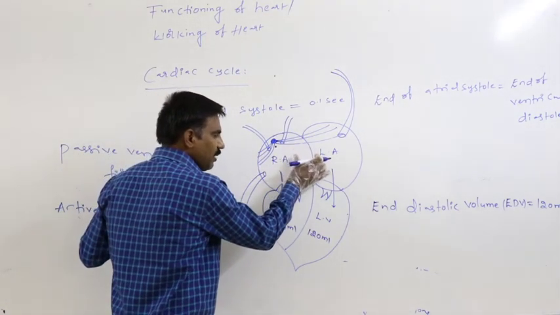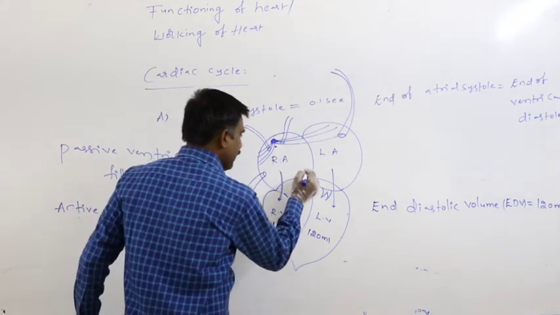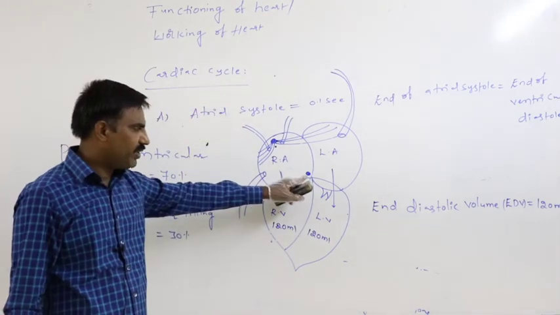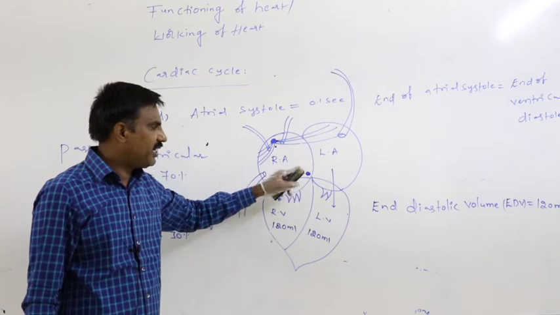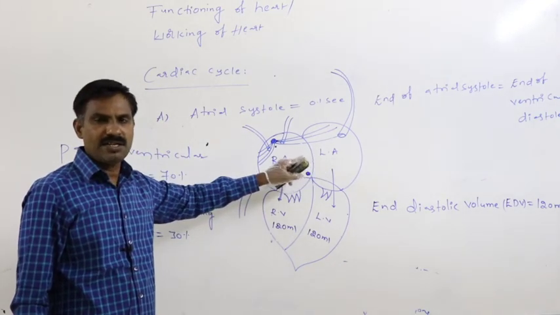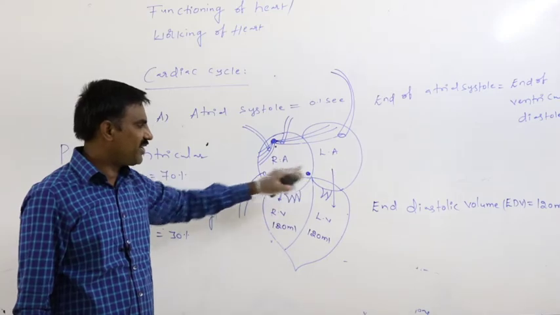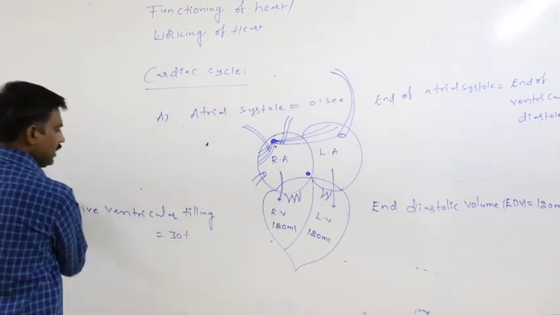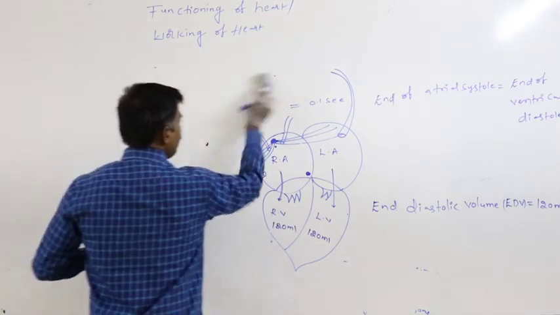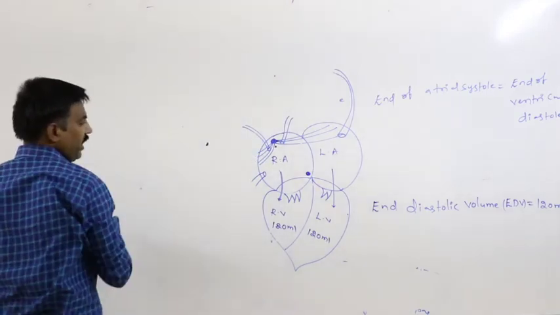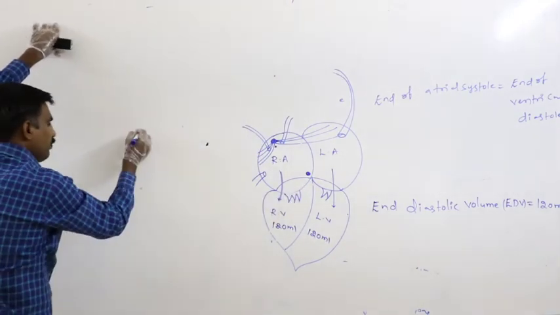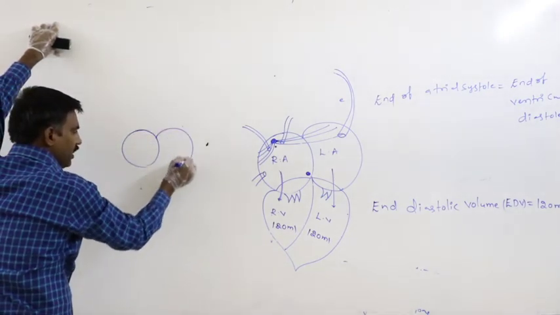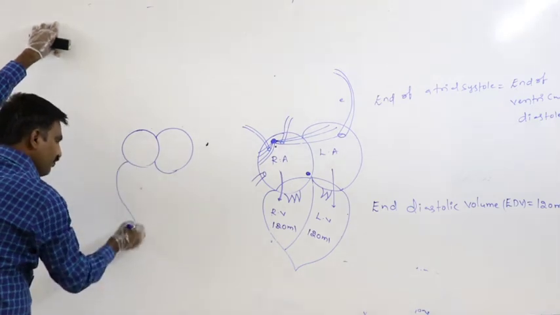Again, after completing atrial contraction, that contraction wave, that action potential, reaches the AV node. Later from the AV node, that information reaches the AV muscle. Again from where? Through the bundle branches, through the Purkinje fibers, finally it reaches the walls of the ventricle.